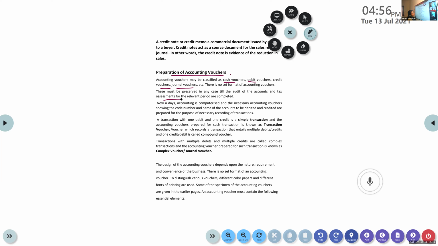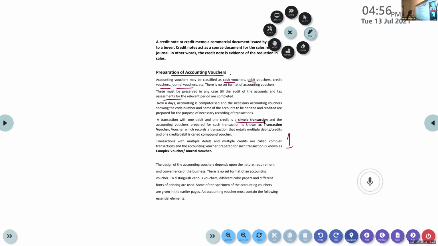Sometimes more than two accounts have to be debited or credited. Okay, we'll come to it. If in a transaction there is only one debit and one credit, then it is called a simple transaction. And the voucher prepared for that is called a transaction voucher.